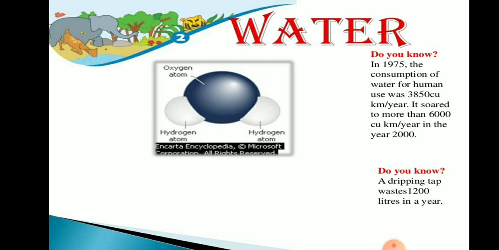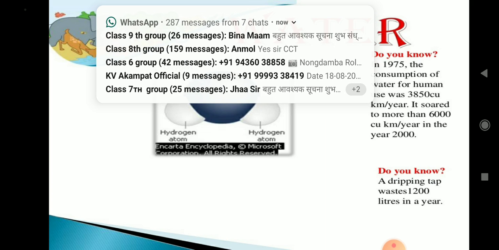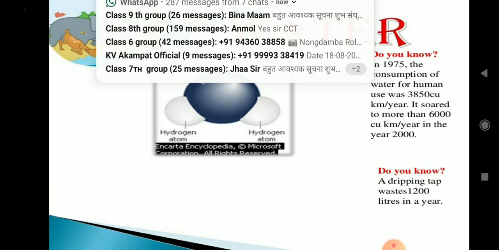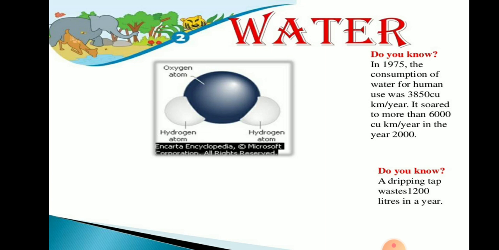And this important resource is wasted. See, a dripping tap wastes 1,200 liters in a year. That means we are not taking care of water while we are using this important resource. So keep in mind, we should be very careful in using this important resource.